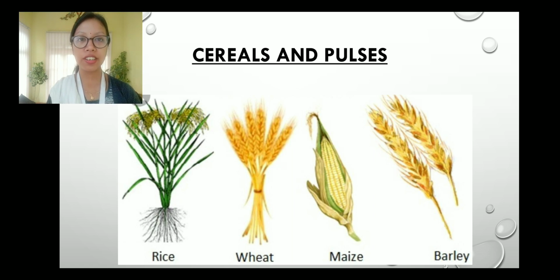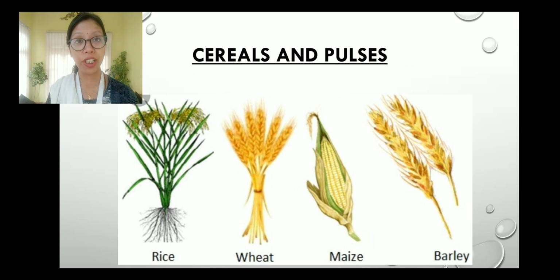As you can see on the screen, these are the cereals: rice, wheat, maize, barley. Now, have you wondered what we get from rice? We eat rice every day, right? During the festival of Bihu, we make some pithas. Then how many of you love to eat idli and dosa? These are also made from rice.